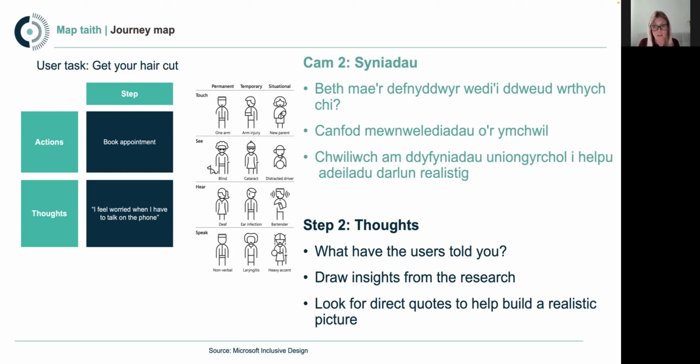For example, if they've got laryngitis, they've lost their voice. But actually, if you're somebody who doesn't speak English as a first language, or Welsh as a first language, or you've got a very heavy accent, that might also be a barrier to you being able to access a service that you can only access on the telephone. So one of the things that we're really looking at here is how we can make sure that the service is as accessible as possible for the most amount of users as possible.